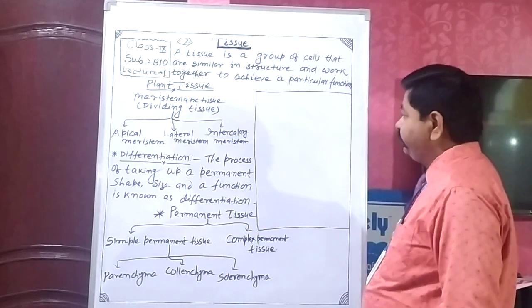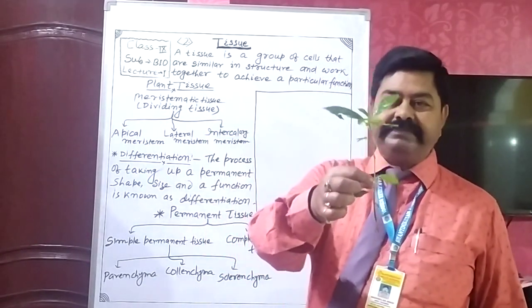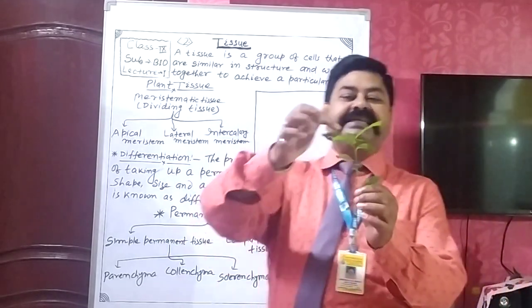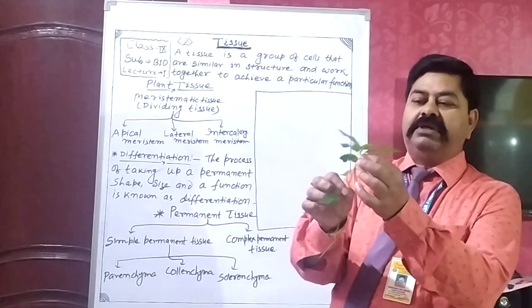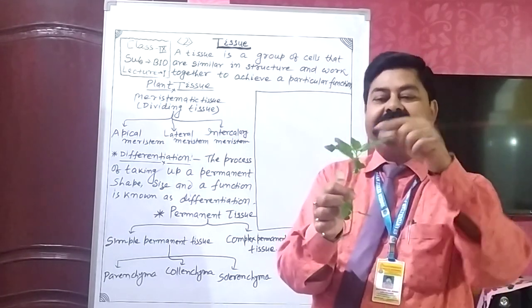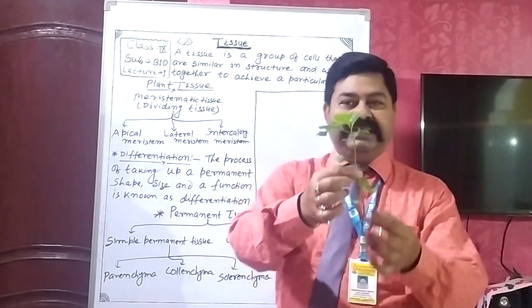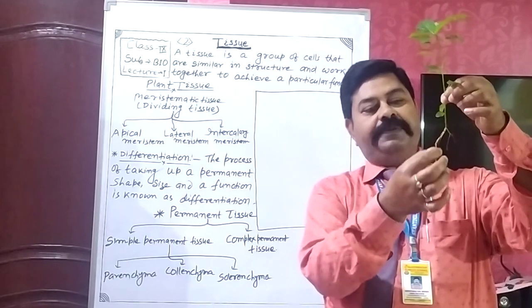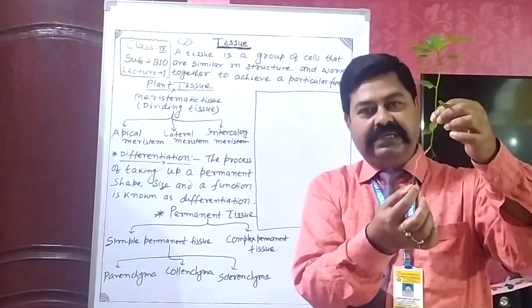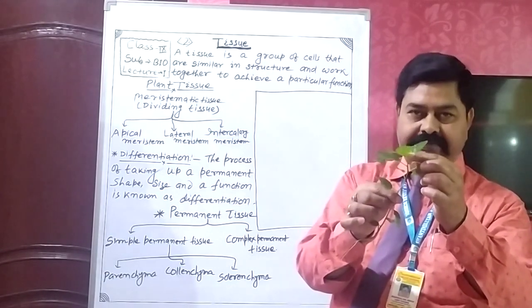For example, this is a plant, and this region is the apical region. In the case of a stem, it is an apical region, and this is the apex of the root tips, and this is the shoot tips.